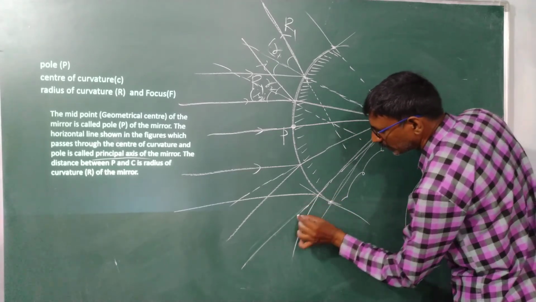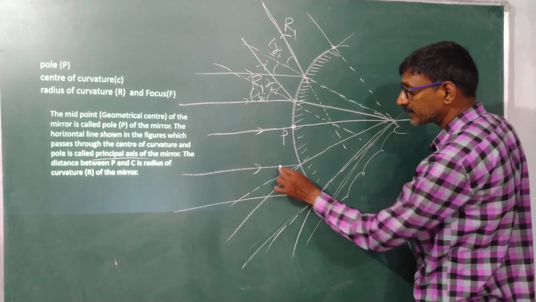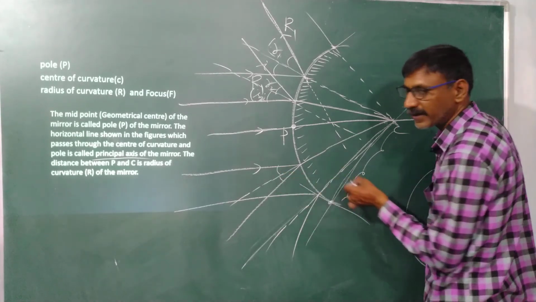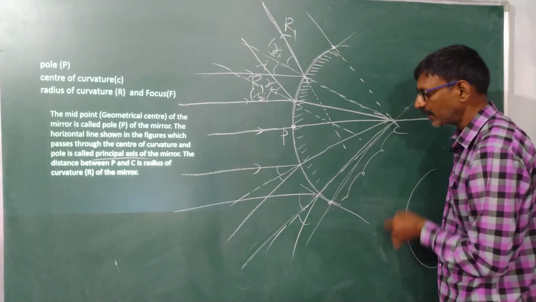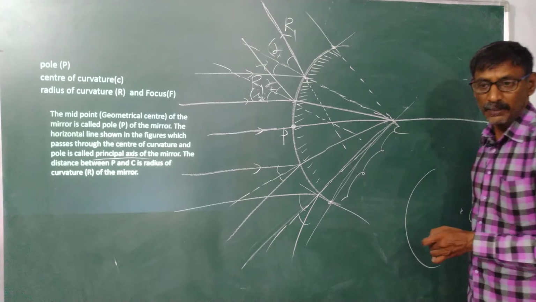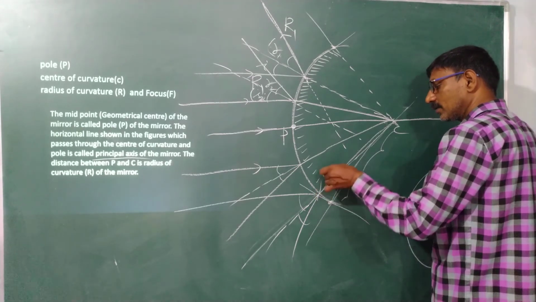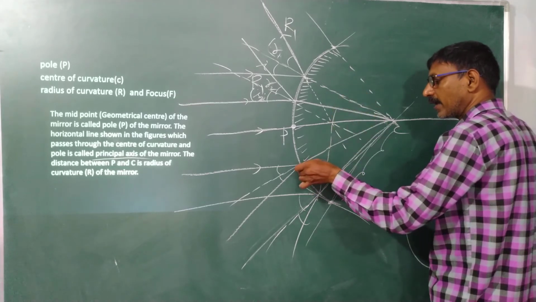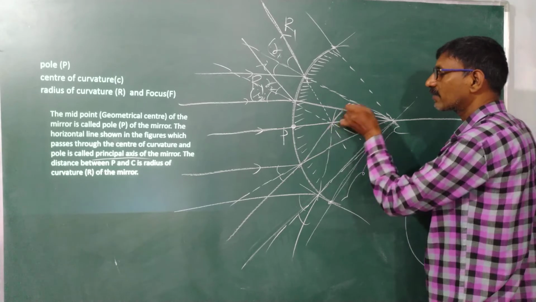This is my normal. This is my incident angle. This is my reflected angle. This is my incident angle. This is my reflected angle. Am I clear? Extend this one like this, extend it backwards.